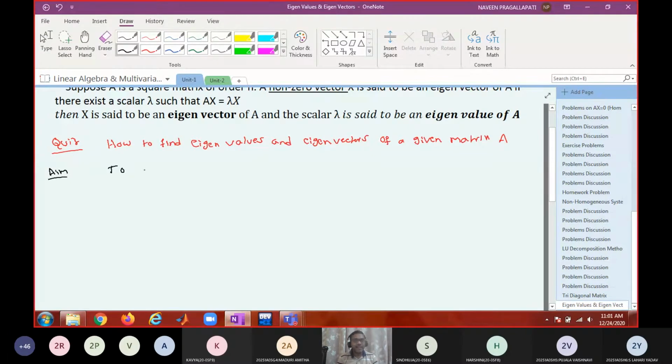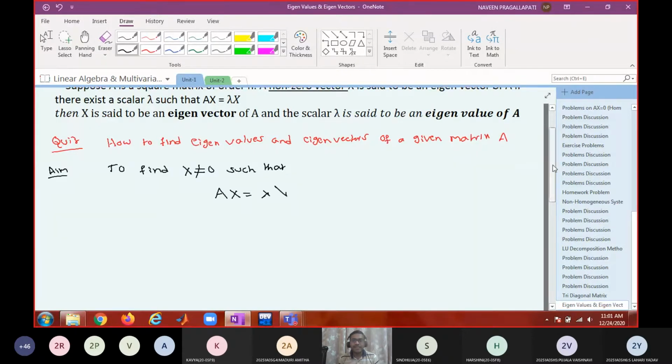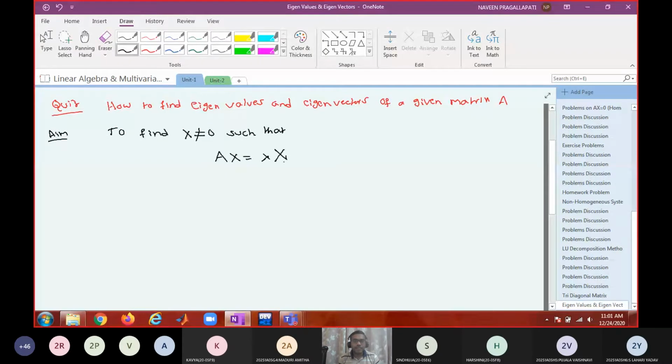That is, to find x not equal to 0, such that Ax equal to lambda x for some scalar lambda.